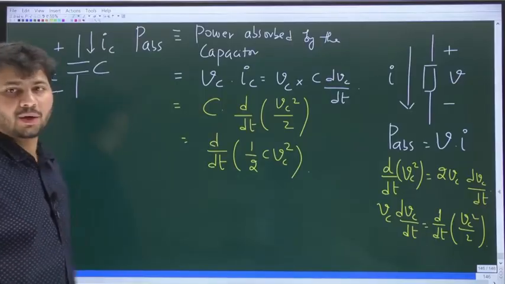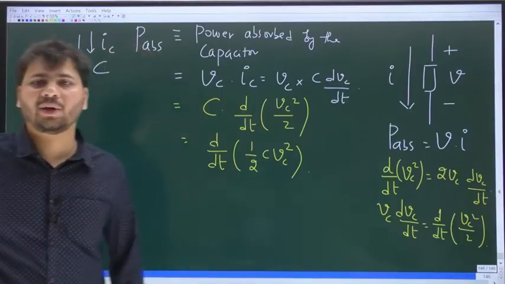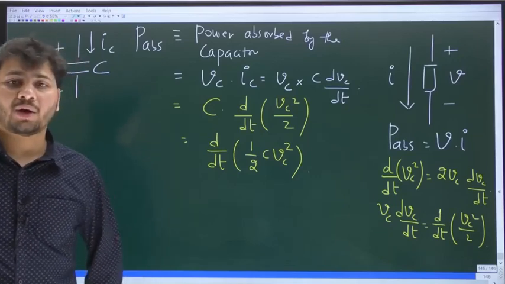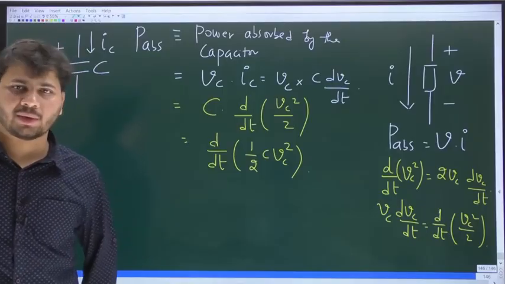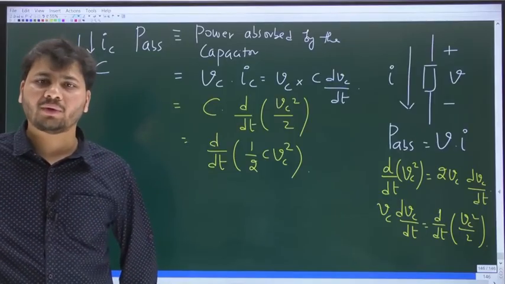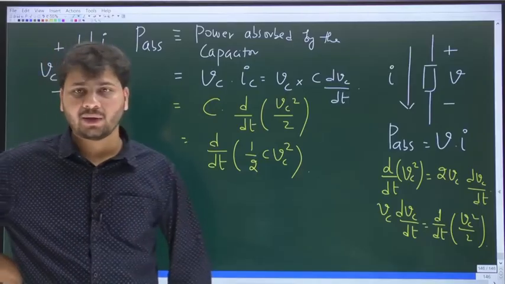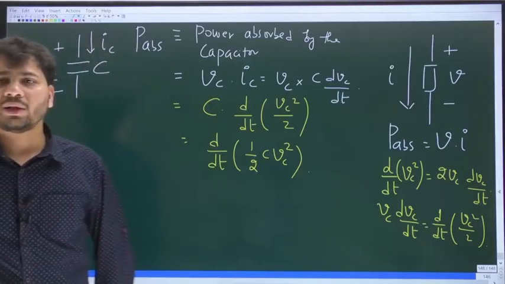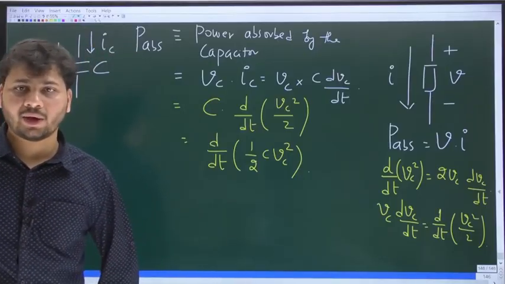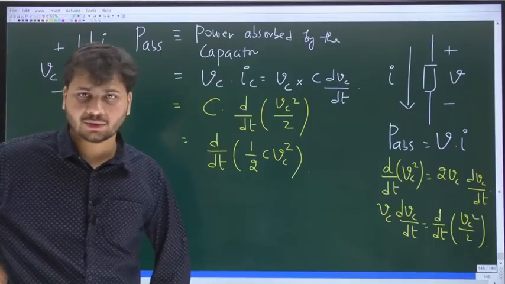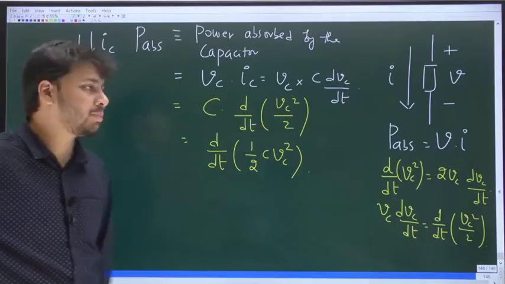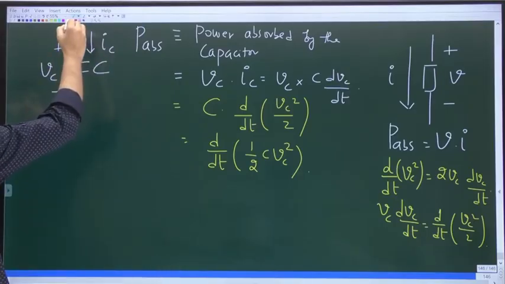Now the left hand side is the power absorbed by the capacitor. What is the meaning of power absorbed by the capacitor? Power is the rate at which work is done, or the rate of flow of energy. Now power absorbed by the capacitor, is it not the rate at which energy is stored in the capacitor? Remember, a capacitor can store energy. How will the capacitor store energy? The capacitor will store energy in the electric field between the two plates.